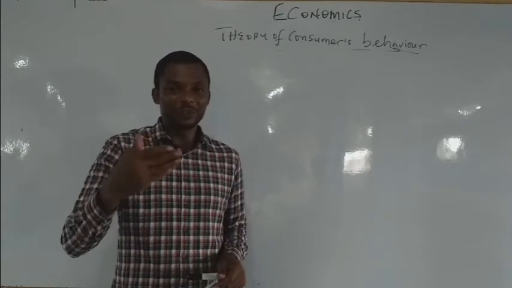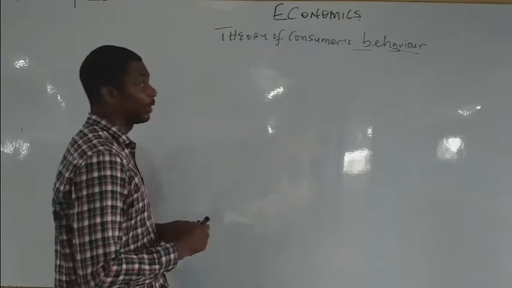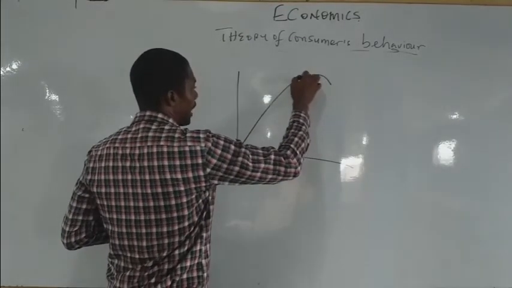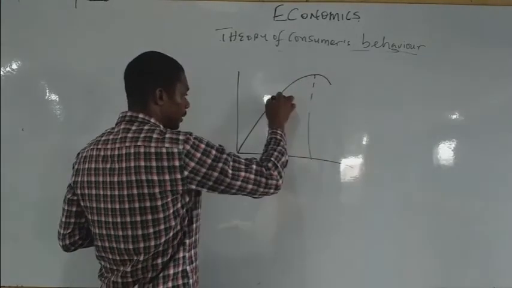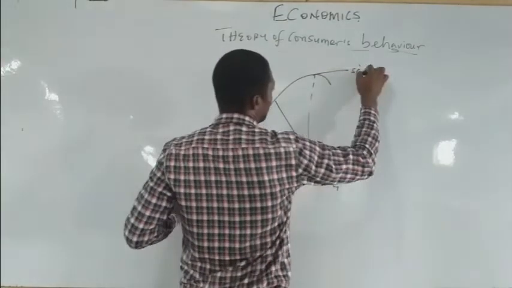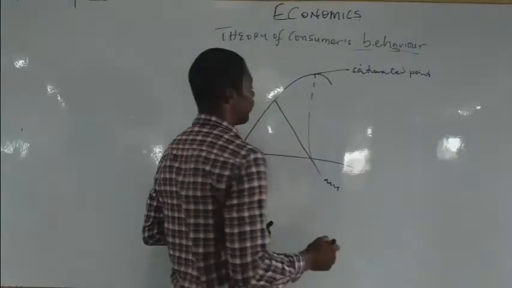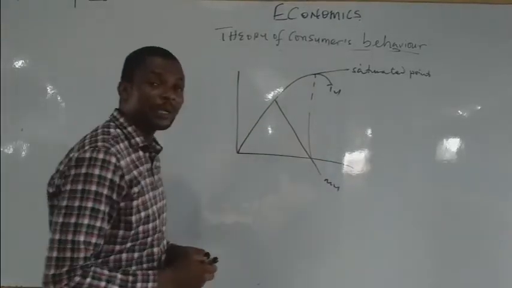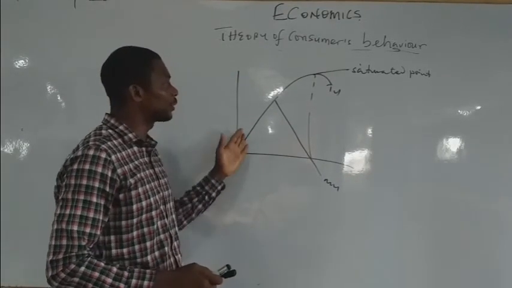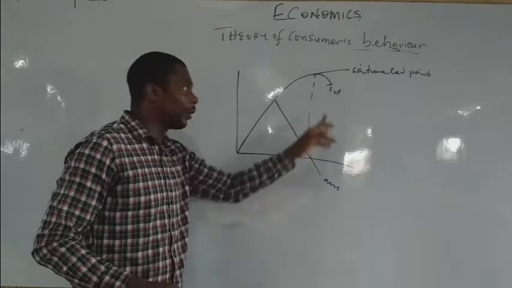Why? Because of the continuous addition. Let me show it in a diagram so that I can use the diagram to explain better. So you use your total utility and you can see the marginal utility here. And this point here is known as the saturation point. Your TU. So the law of diminishing marginal utility states that as successive units of a commodity are consumed, total utility continues to increase while marginal utility decreases until a point.